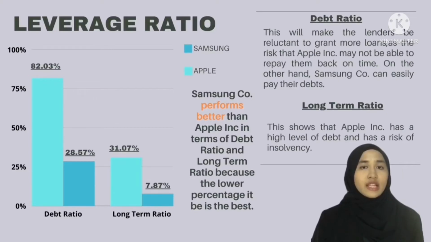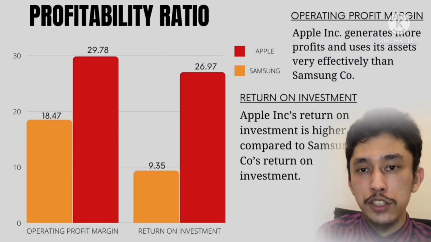As we can see, the long-term debt ratio for Samsung is 7.87%, while Apple's is 31.08%. This shows that Apple has a high level of debt and has a risk of insolvency. As a result, we can conclude that Samsung outperforms Apple in terms of debt ratio and long-term ratio because the lower percentage is preferable. Next, profitability ratio.